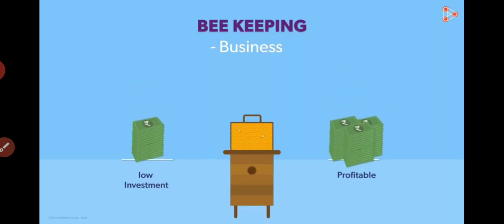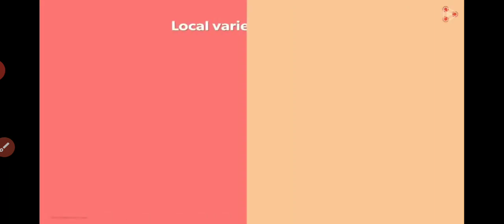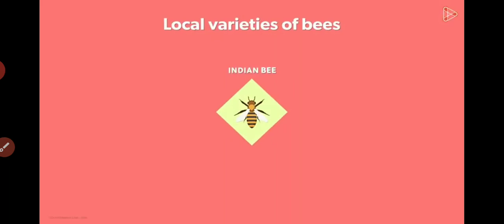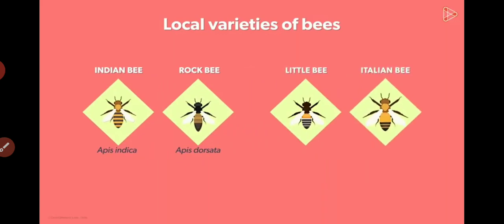Do you know that these beehives can also be a source of wax? Yes, they are. Local varieties of bees are usually used to produce honey for commercial gain. Do you want to learn the scientific names of a few local varieties of bees? What do you think the Indian bee is called? It is known as Apis cerana indica, while the rock bee is known as Apis dorsata. The little bee and the Italian bee are known as Apis florea and Apis mellifera respectively. The Italian variety is commonly used for commercial honey production. Well, that's a lot to learn.